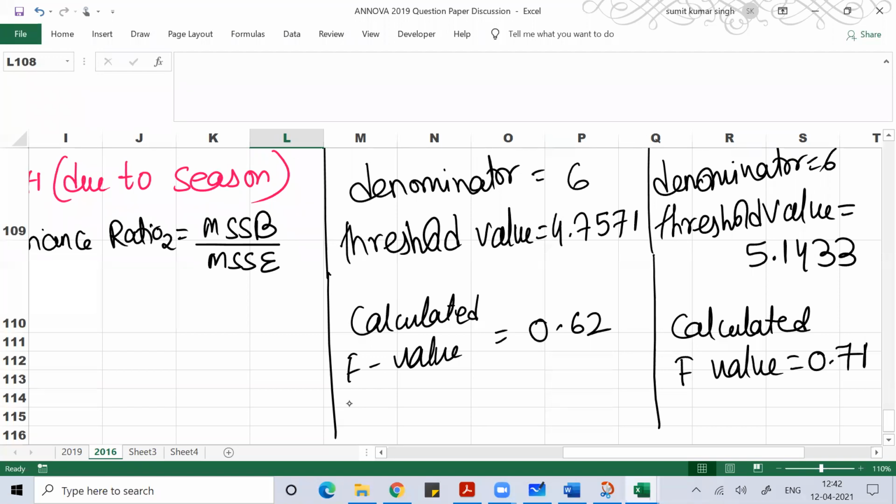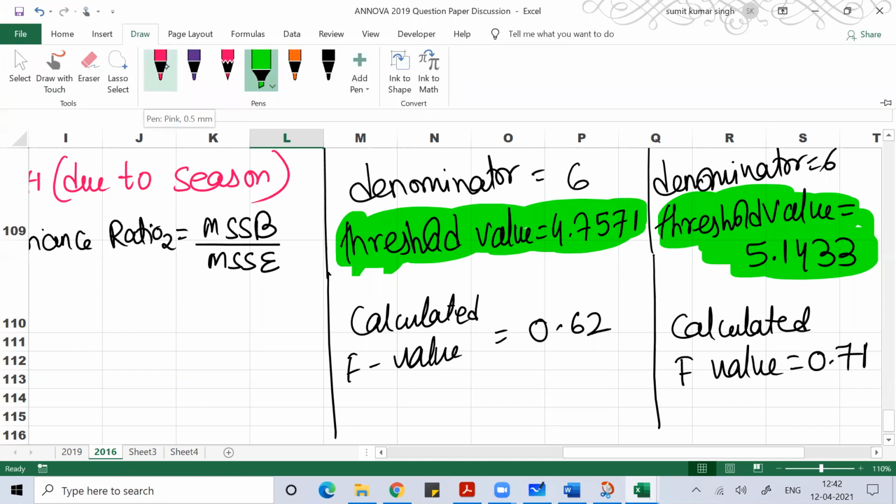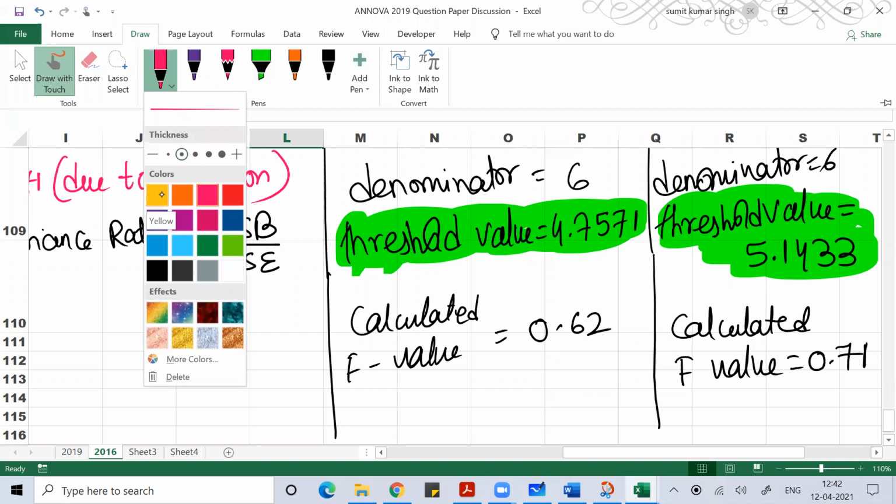So we'll accept the null hypothesis, because whenever your calculated value is less than your threshold value, you are not going to reject the null hypothesis. Not rejecting the null hypothesis means you are accepting it. It means the average values you got are all equal.